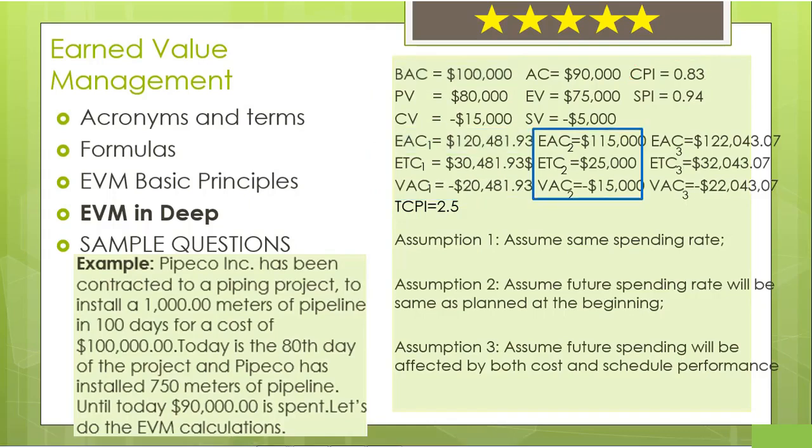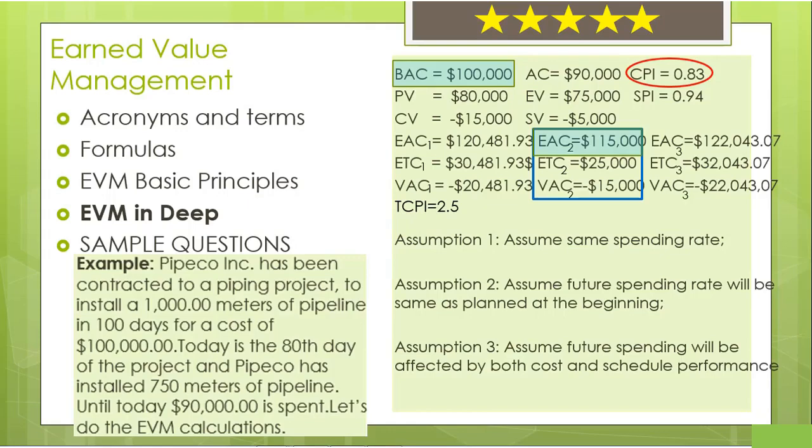Our second assumption tells us future spending rate will be the same as planned at the beginning. Therefore, we only deal with this CPI rate until today. The remaining will continue as we planned at the beginning. Again, if CPI is less than 1, our EAC value for the second assumption will be greater than our budget.